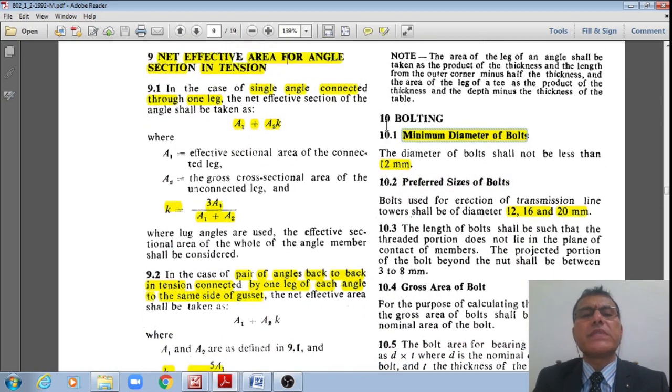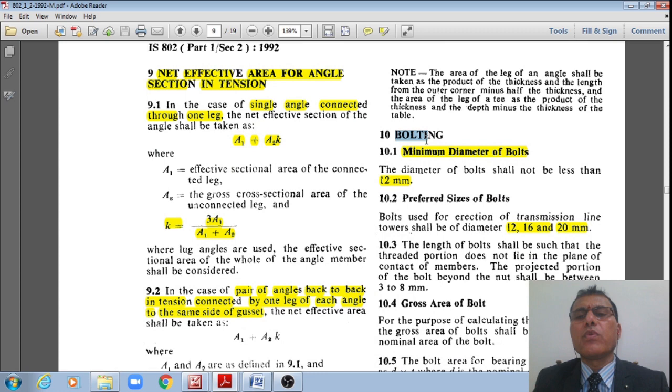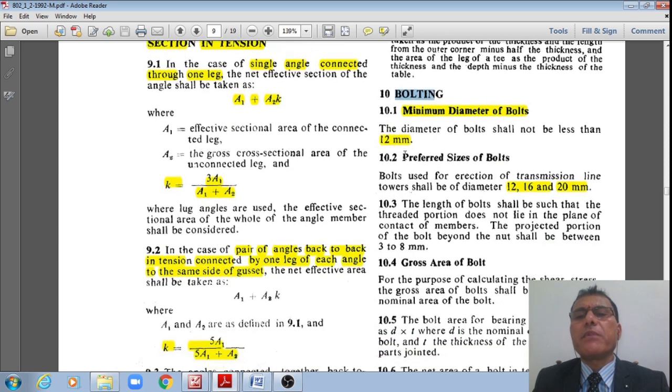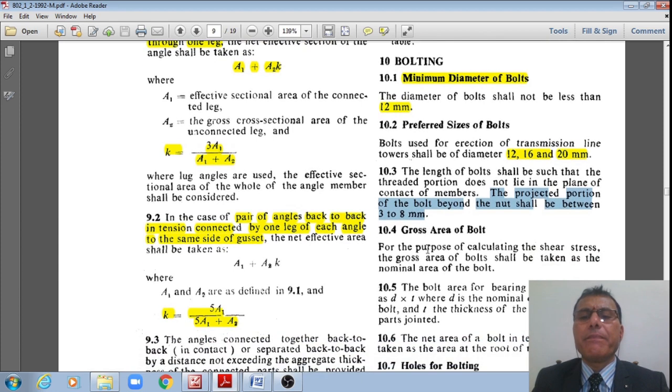Then once we see those specifications, let us move to the bolts. The minimum diameter of the bolts should be 12 mm, and the preferred sizes should be 12, 16 and 20 mm only. The length of the bolts shall be such that the threaded portion does not lie in the plane of contact of the members, and the projected portion of the bolt beyond the nut should be in the range of 3 to 8 mm only.